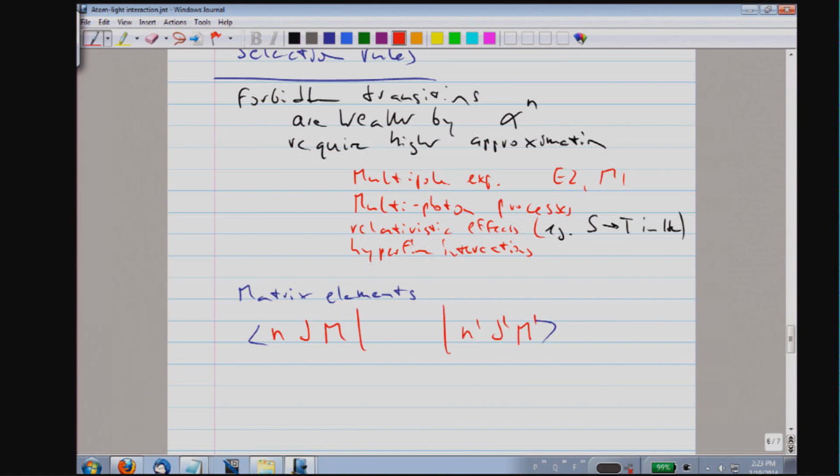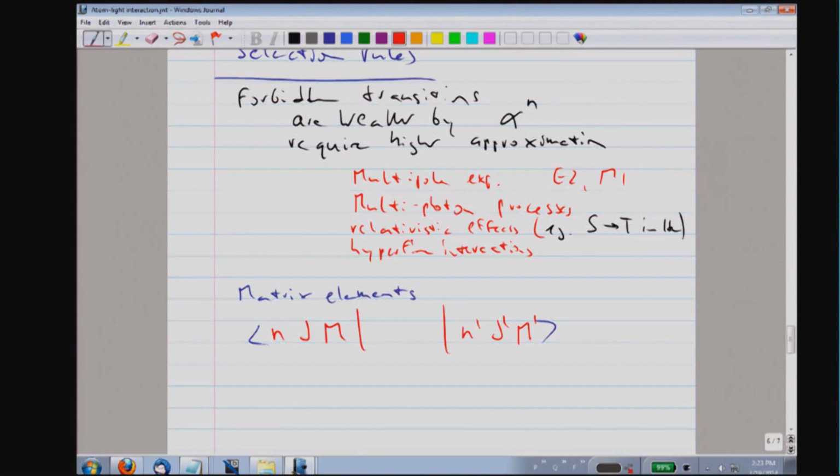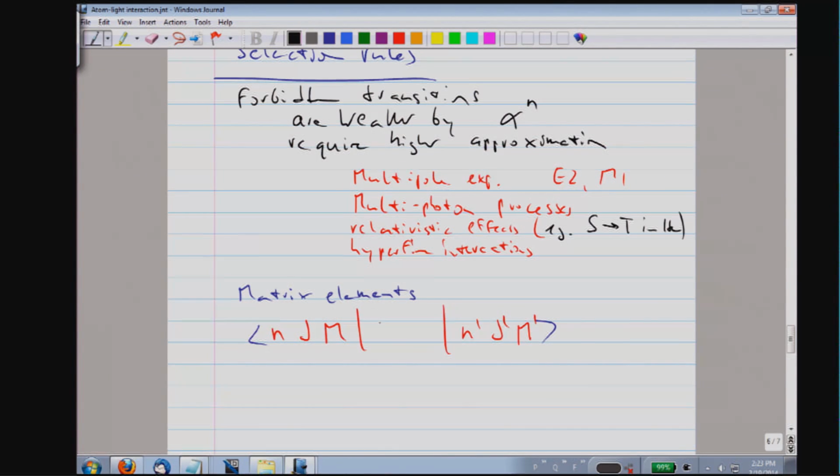And now we have an operator. I gave you examples for the operator: the magnetic moment, the electric dipole, the quadrupole operator. But in general, every operator can be expanded in a sum of spherical tensors. So what is discussed in the classification of matrix elements are matrix elements involving components of a spherical tensor.